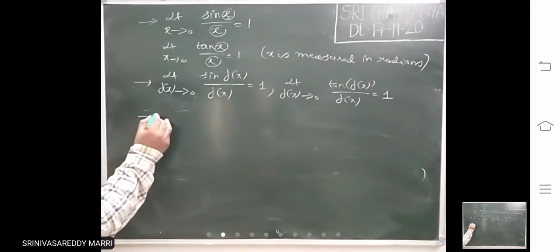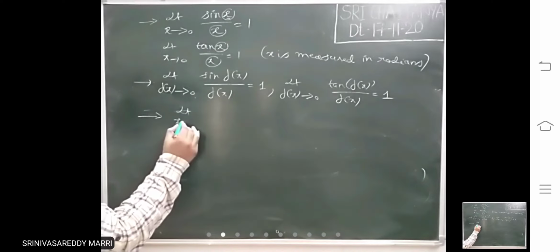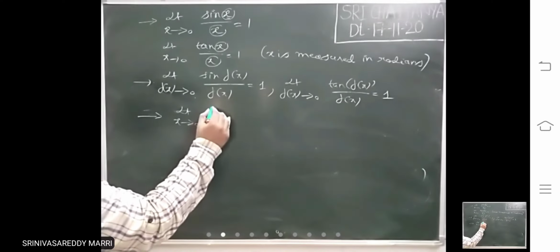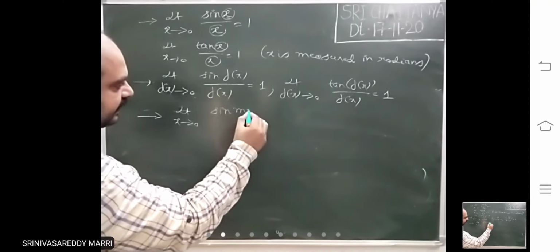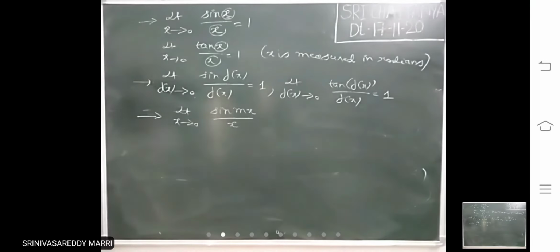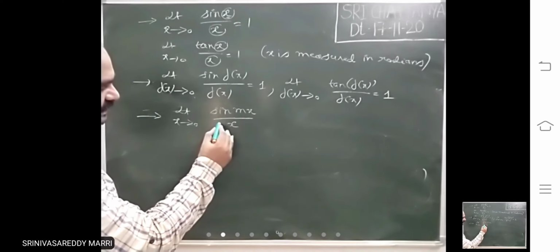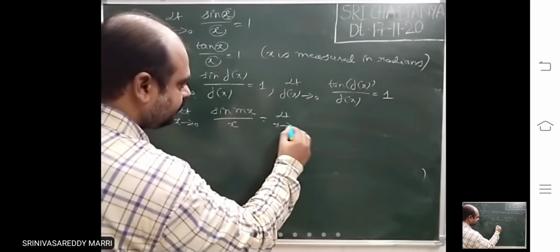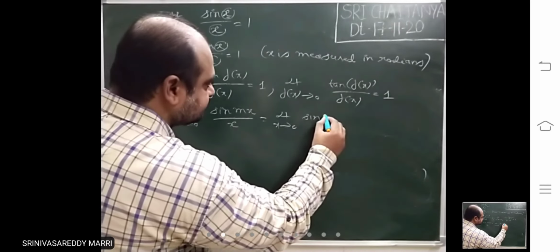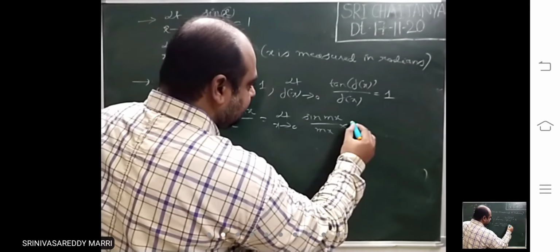Suppose whenever you come across limit x tends to 0, sin mx divided by x. Because mx is there, we will multiply and divide with m. The angle is mx, so sin mx divided by mx into m.